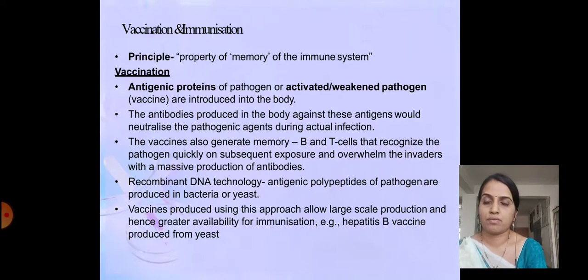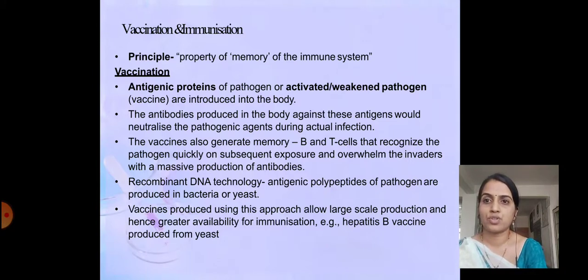Vaccination: first, antigenic proteins of a pathogen or an activated weakened pathogen, called a vaccine, are introduced into the body. The antibodies produced in the body against these antigens would neutralize the pathogenic agents during actual infection. So they are responsible for neutralizing the antigen when it actually enters the body.